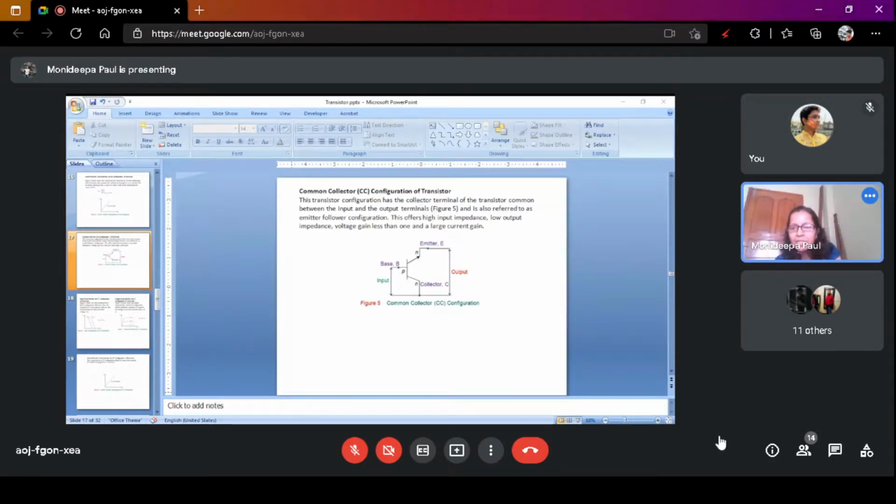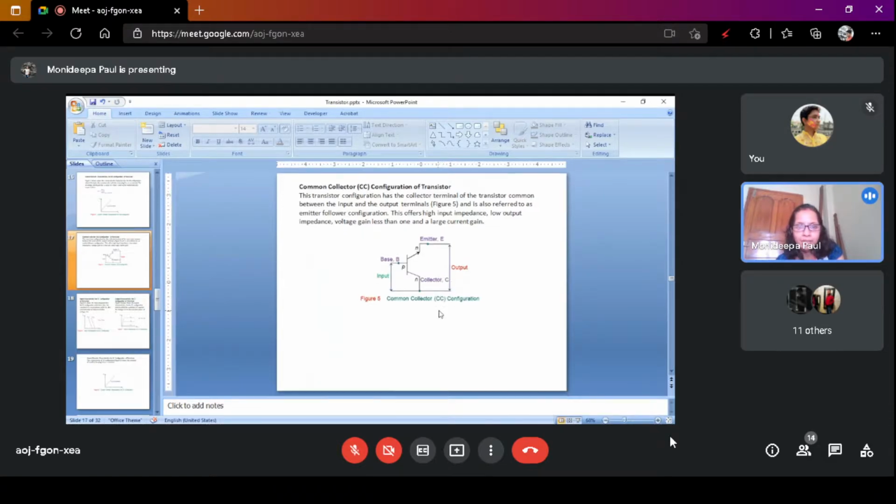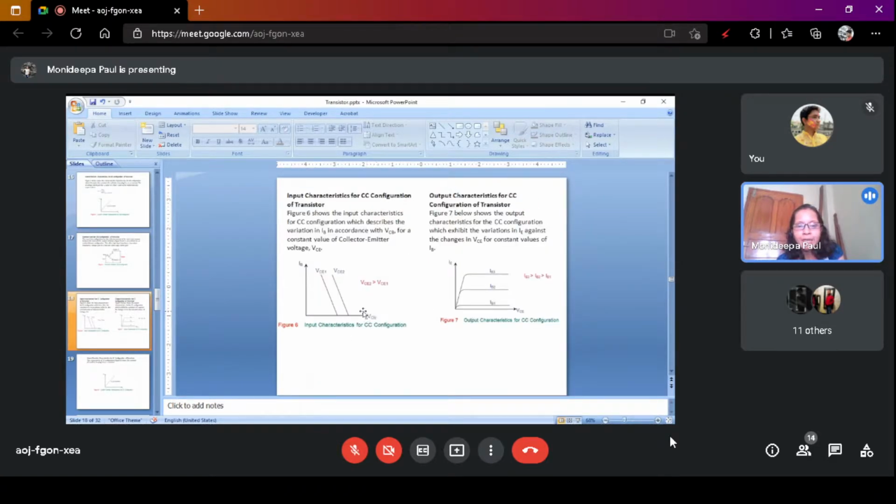In this configuration, which one is the input current, which one is the input voltage, which one is the output current, which one is the output voltage? Okay. If it is clear, then you can easily find out the input characteristics and output characteristics. In this case, change of base current with respect to the change of base collector voltage when the collector emitter voltage is constant. This is the input characteristics. So here you see collector base voltage with respect to the base current when collector emitter voltage is constant. This is the input characteristics.